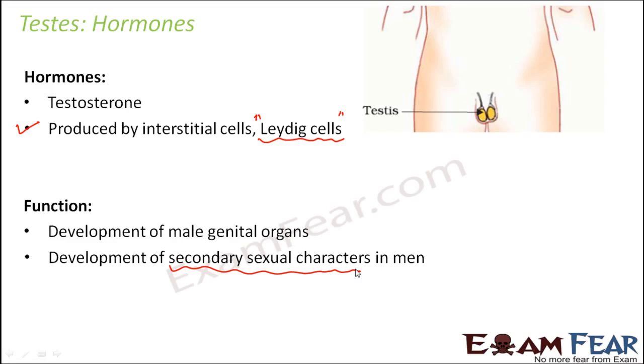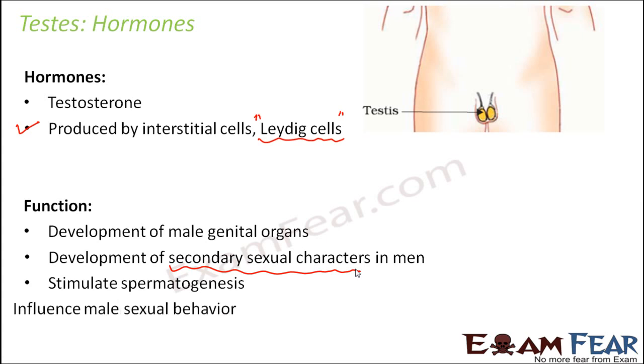That is why you would have seen that there are some females who tend to have a lot of facial hair, or slight hair growth near their chin. That is because of the presence of these kinds of hormones which are responsible for developing sexual characters in men. It stimulates spermatogenesis, that is the process of formation of sperms. So it activates that process. It also influences male sexual behavior.